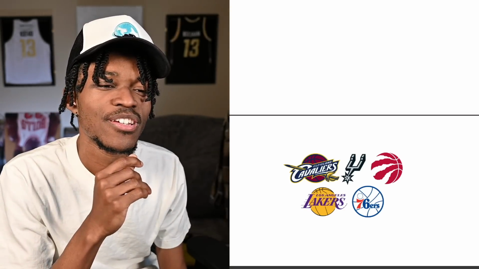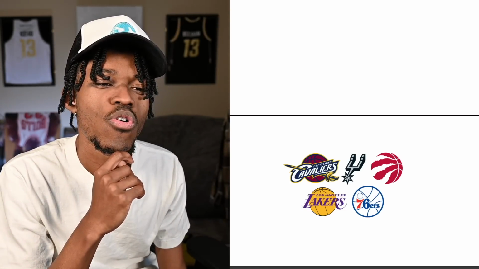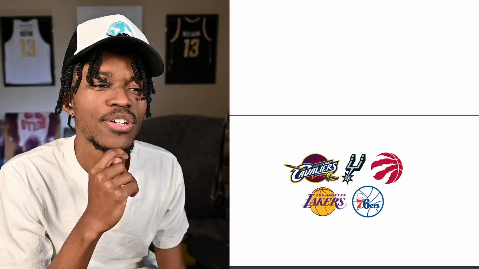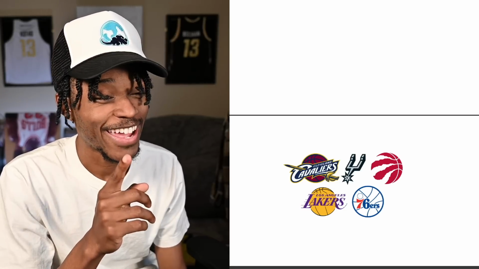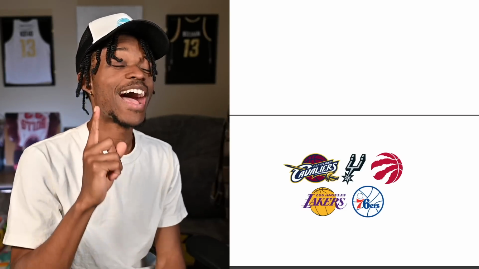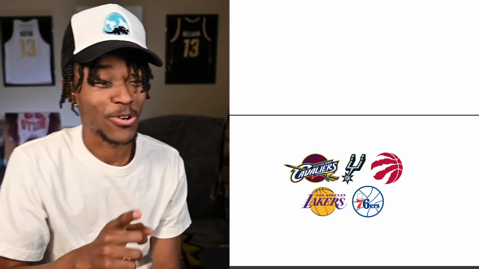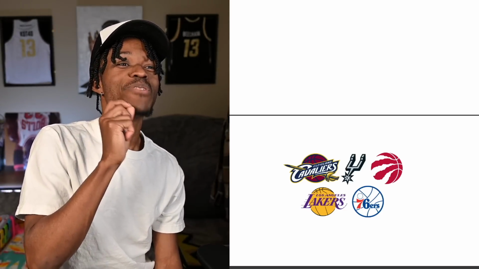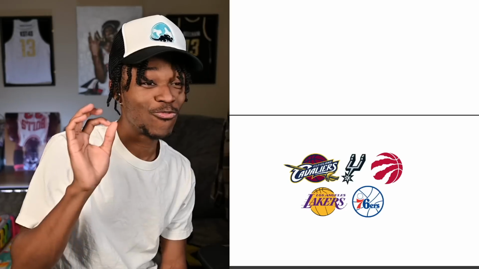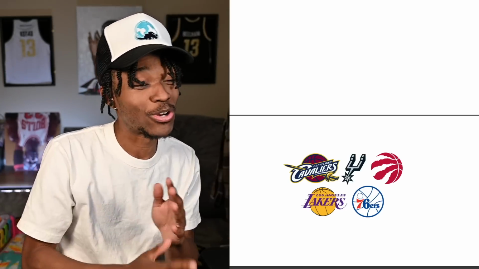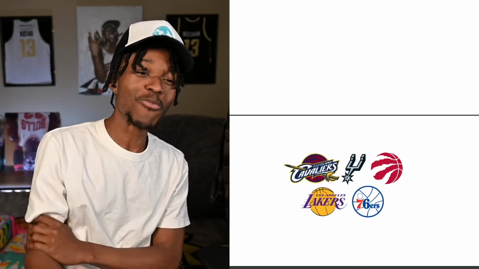Cavaliers. Ooh. Okay, this is Danny Green. I do not remember how Danny Green got from the Cavs to the Spurs. But he was a part of the Kawhi Leonard trade with DeMar DeRozan and Jakob Poeltl in that first round pick to get Kawhi to Toronto.